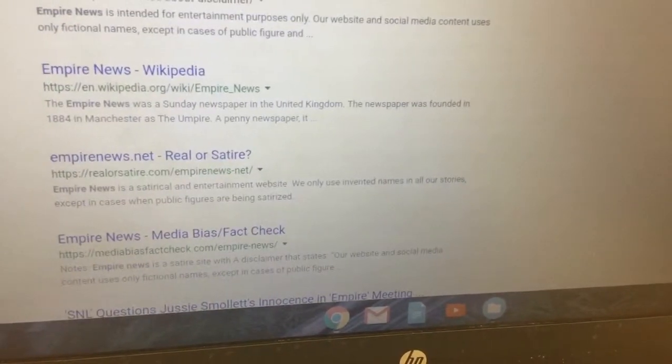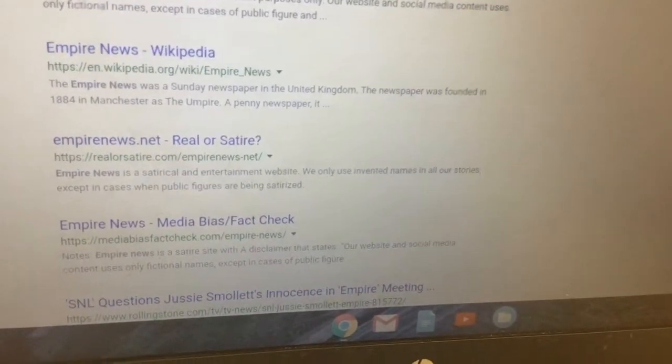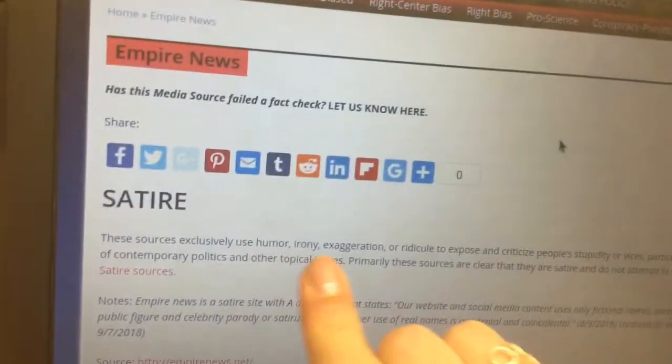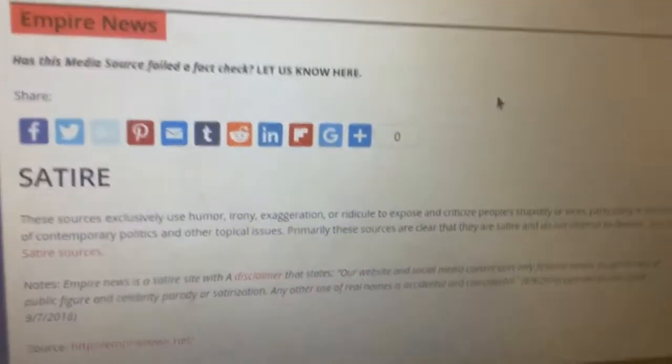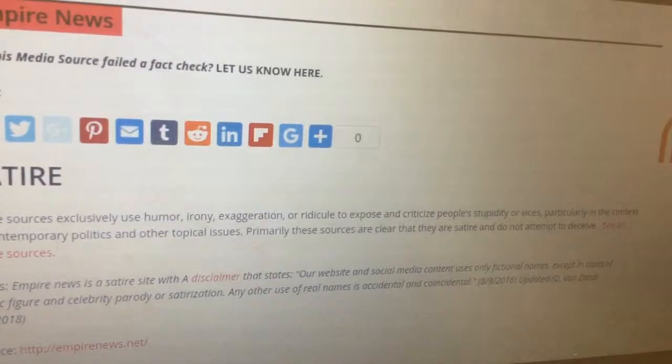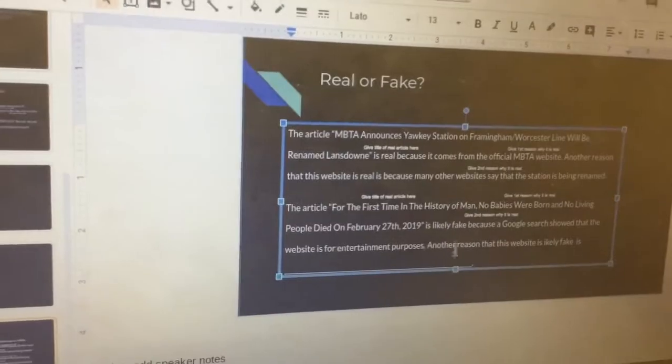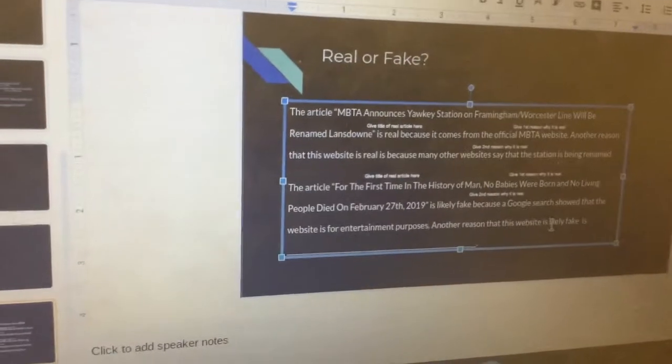And then what we're going to do is click on the link that says Media Bias Fact Check to see what the fact check says. And so basically it says that the source uses humor, irony, exaggeration, or ridicule. So we're just going to click back over to copy of real news versus fake news project.